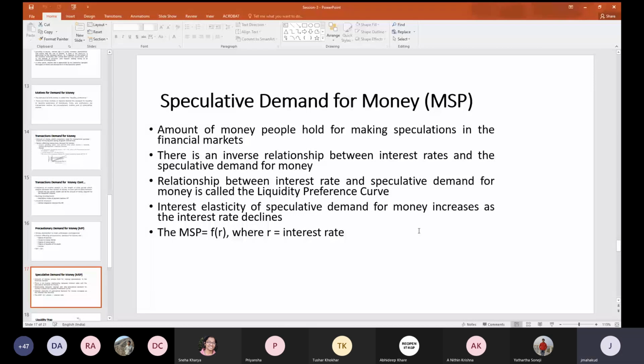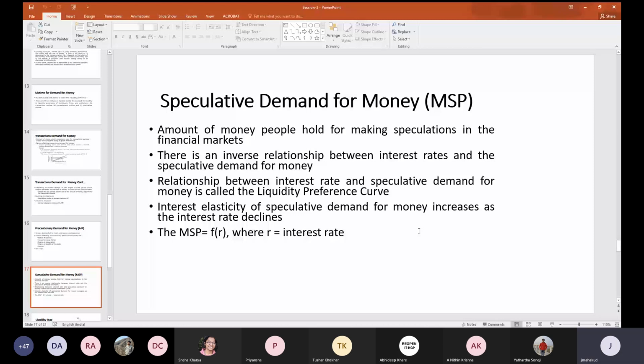So the money which is demanded for the speculative purpose largely depends on the rate of interest in the market. So that's why there is an inverse relationship between interest rate and the speculative demand for money.